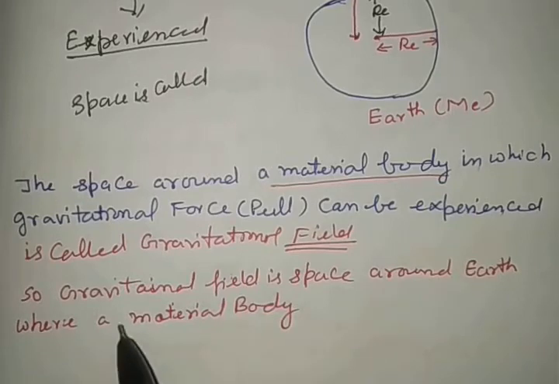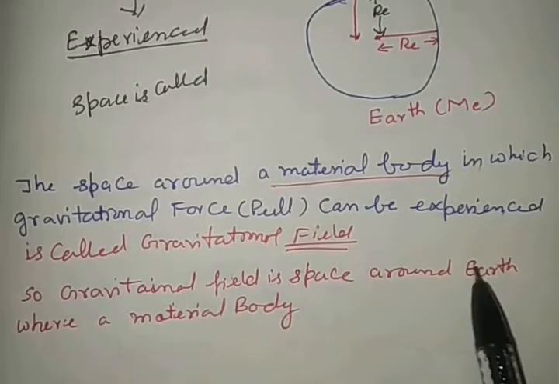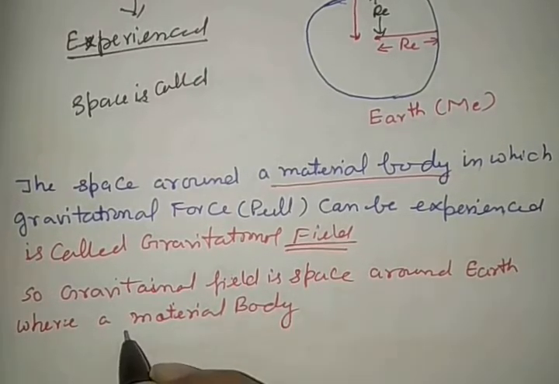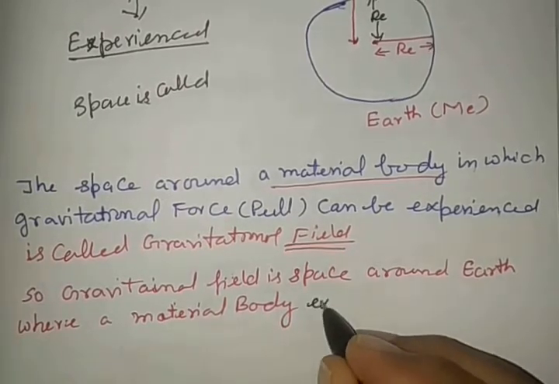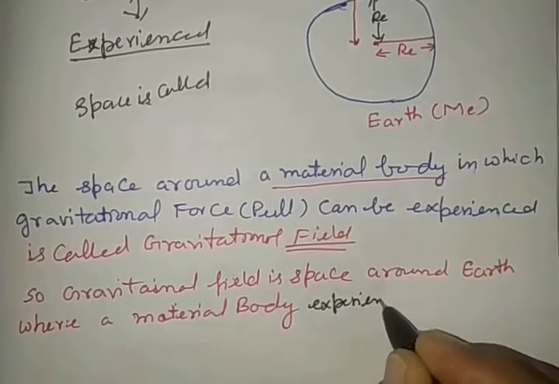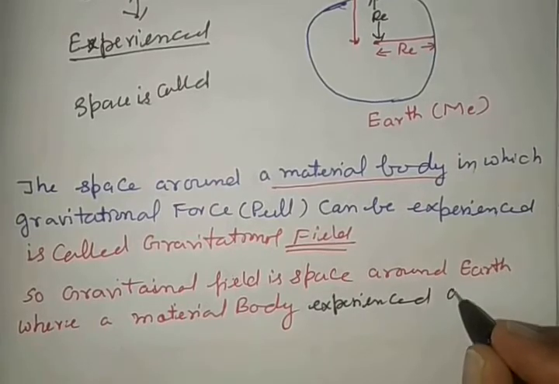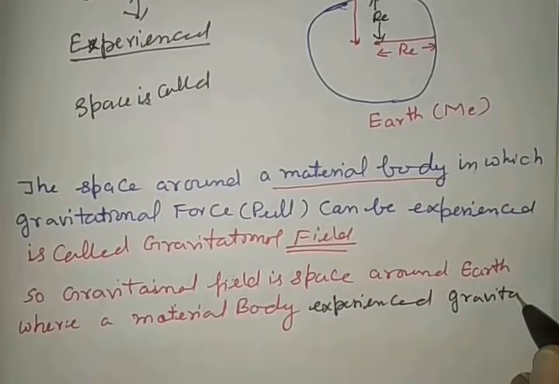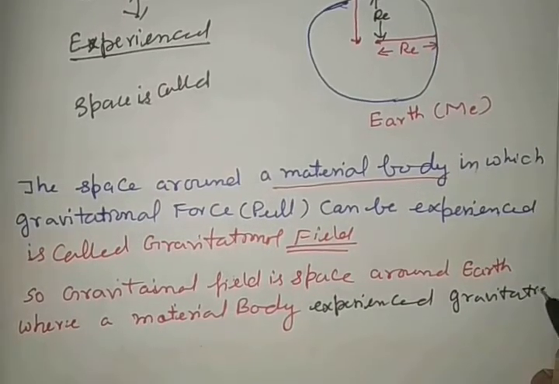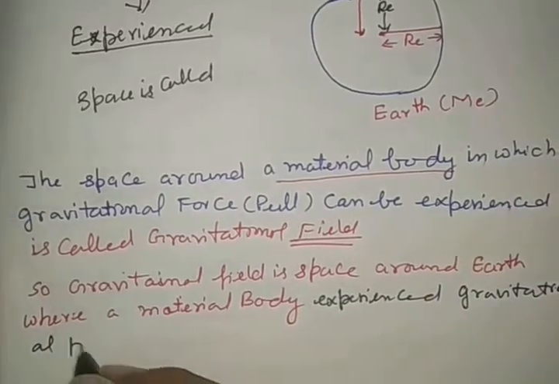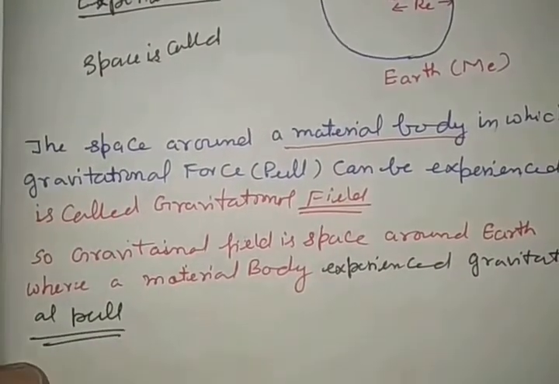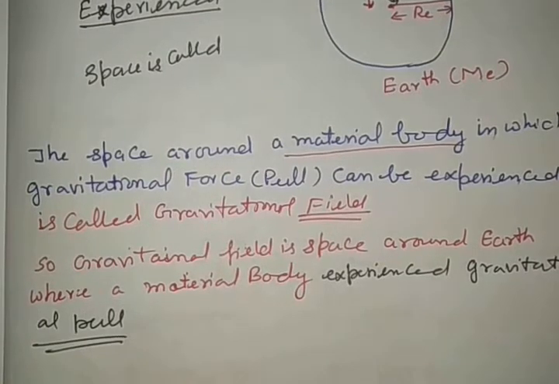So we may say that gravitational field is the space around the Earth where a material body experiences gravitational pull. Is that clear?